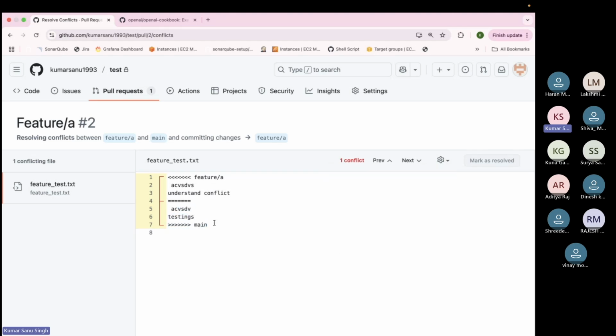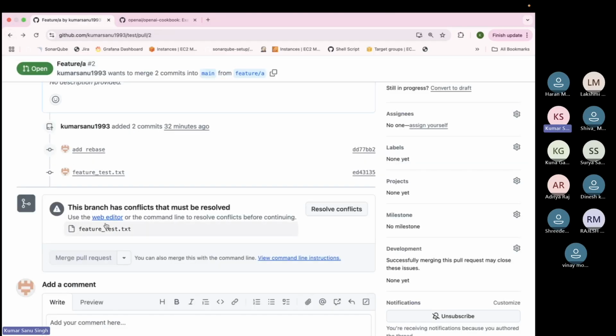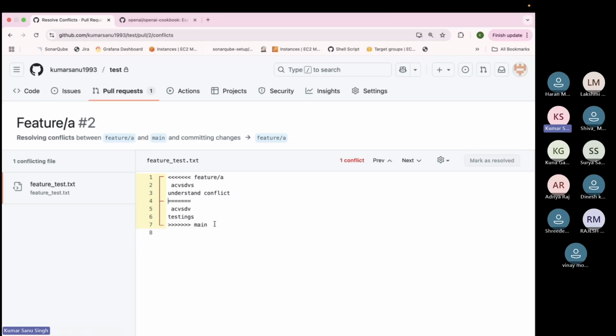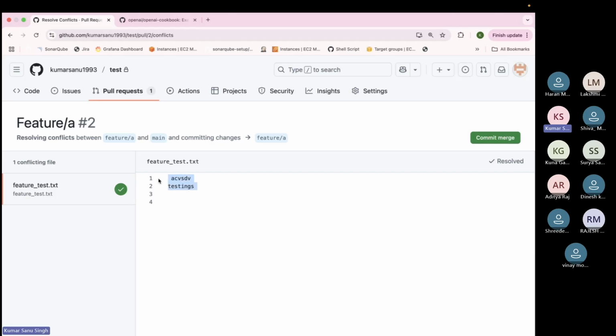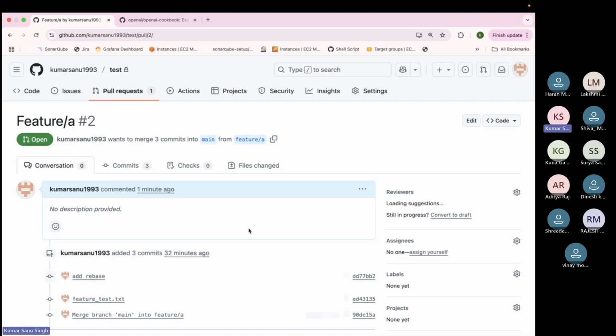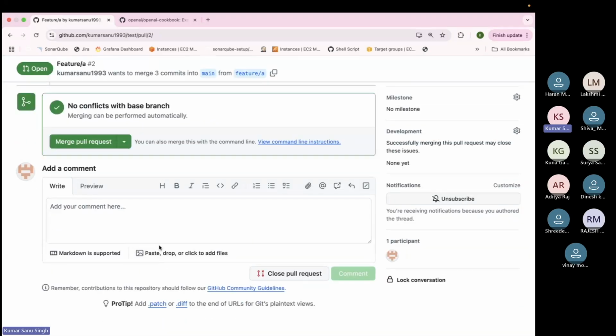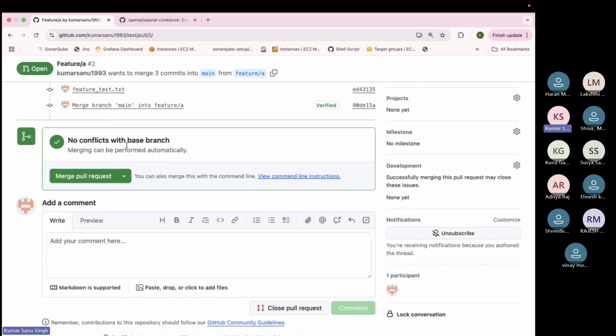For example, you can go here and use the web editor or command line. If you use the web editor, it will come here. Now you decide that this has to be there, so my changes are not needed, and whatever changes are in main, let us keep only this. And then you commit the merge. So what will happen in that case? You merge, basically you resolved it. Two people are writing on the same file on the same line, so I have decided, or the reviewer has decided, whose change to keep. Now see, the conflict has been resolved. So this is what a conflict is.